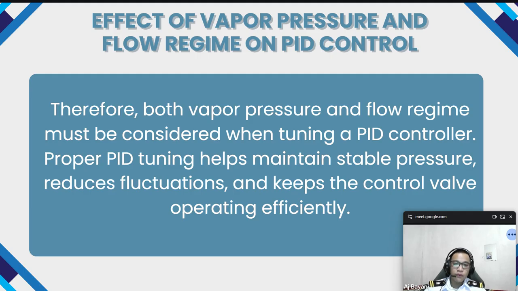Therefore, both vapor pressure and flow regime must be considered when tuning a PID controller. Proper PID tuning helps maintain stable pressure, reduces fluctuations, and keeps the control valve operating efficiently.